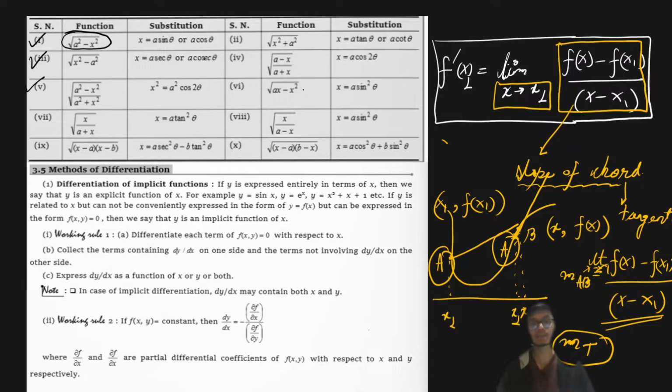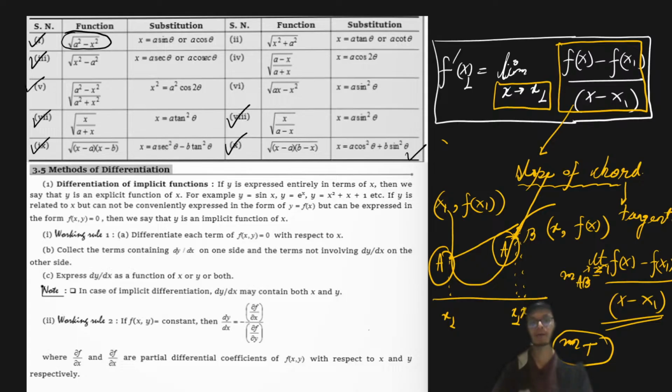If you have square root of ax minus x square, then x would be a sine square theta. And if you have square root of x upon (a plus x), then x would be a tan square theta. And if you have square root of (a minus x) into x, then your x would be a sine square theta. If you have square root of (x minus a) into (x minus b), your x would be a cosec square theta minus b tan square theta. And if you have square root of (x minus a) into (b minus x), then your x should be a cos square theta plus b sine square theta. So these are the set of substitutions that you need to recall before we actually set out to solve some questions.